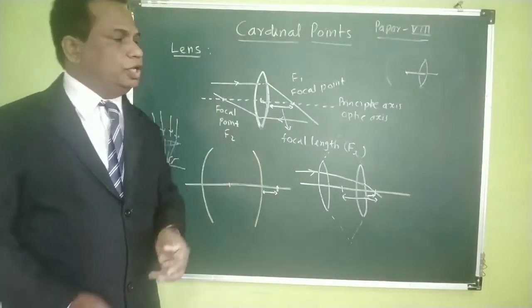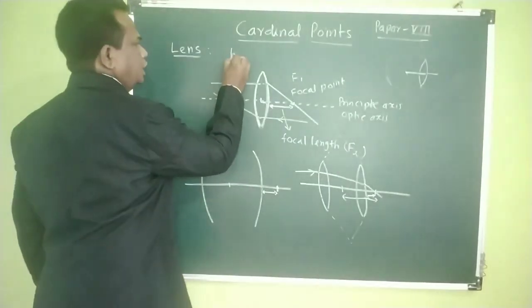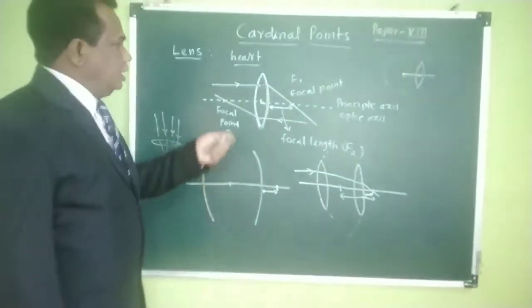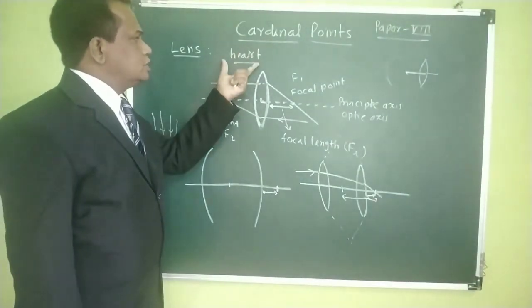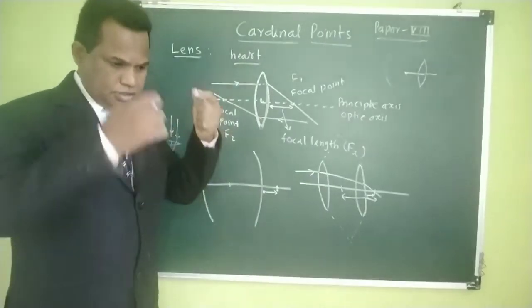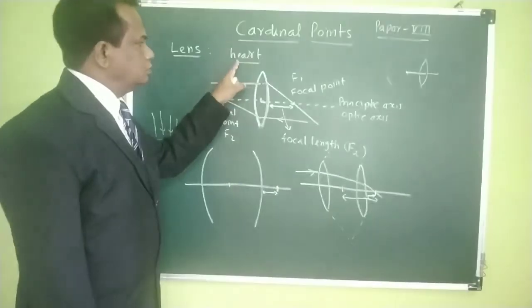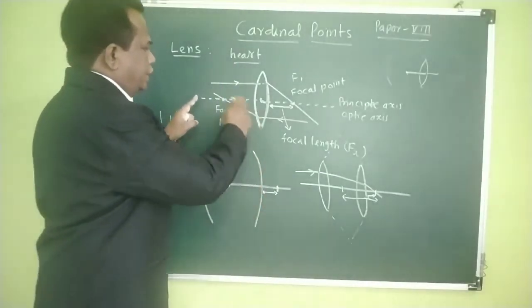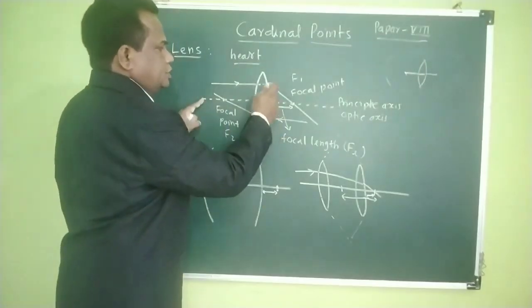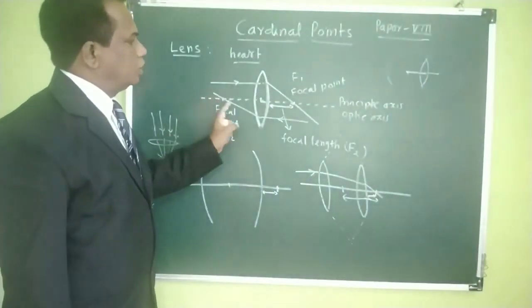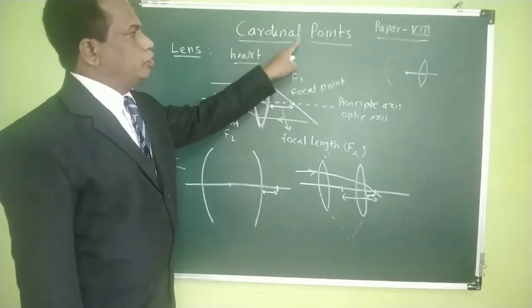Cardinal is related to the heart, like cardiac. As the body is very sensitive to the heart, similarly the points on this optic axis related to the lens are very sensitive, and therefore they are called the cardinal points.